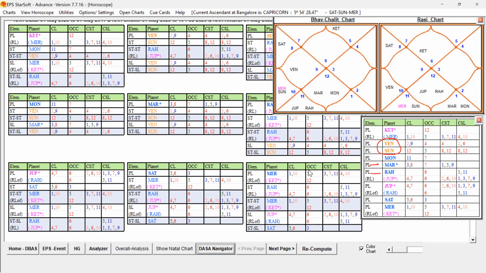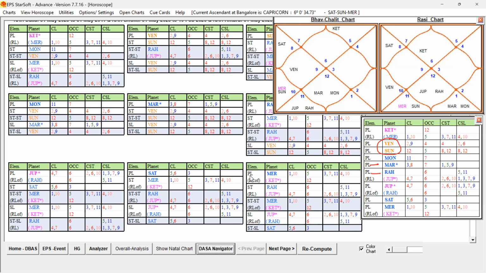So Lagna 1, 5, 3, 11. And the star lord is 6th occupant. So Lagna will experience 6th house, but that will be given recovery. And that star lord of the star lord, again Mercury 1, 5, 3, 11 and 4 and 10. So it is having favorable supports at the star level and also 12 level. What about the sub level?